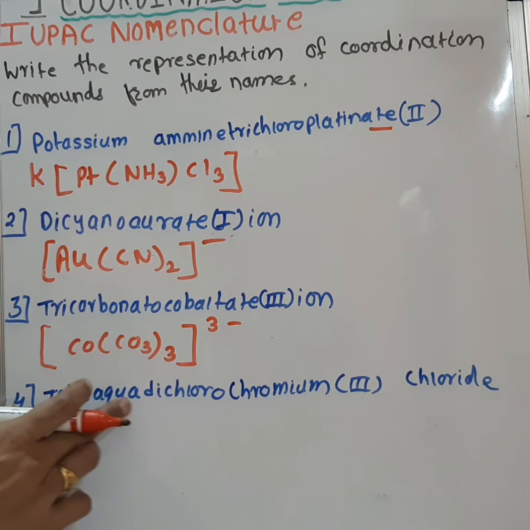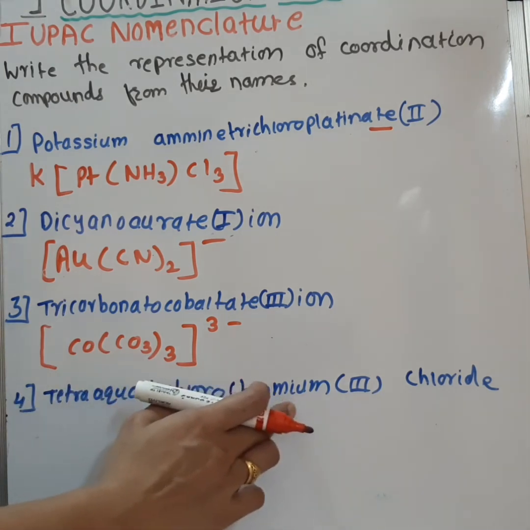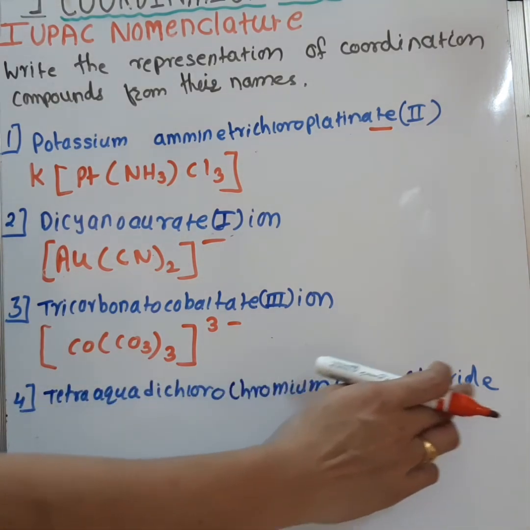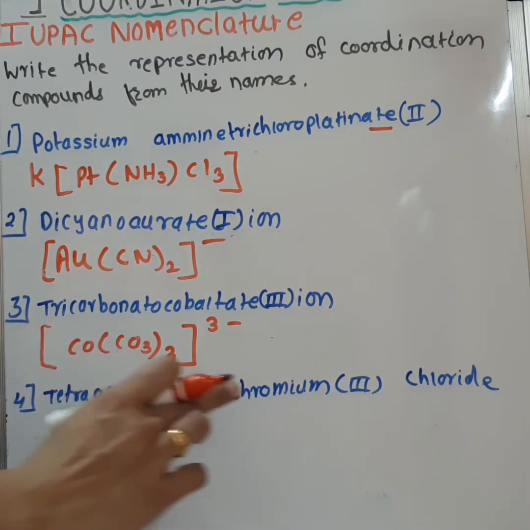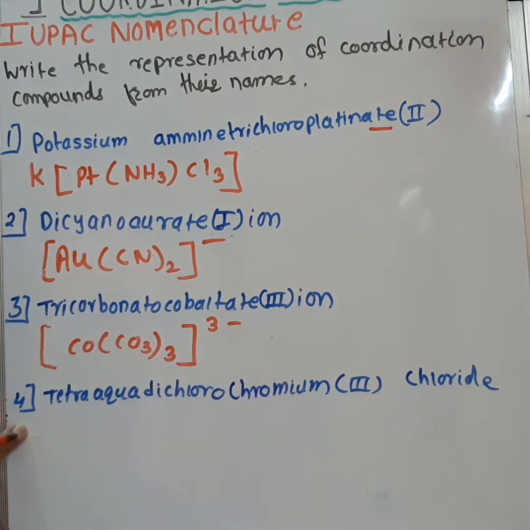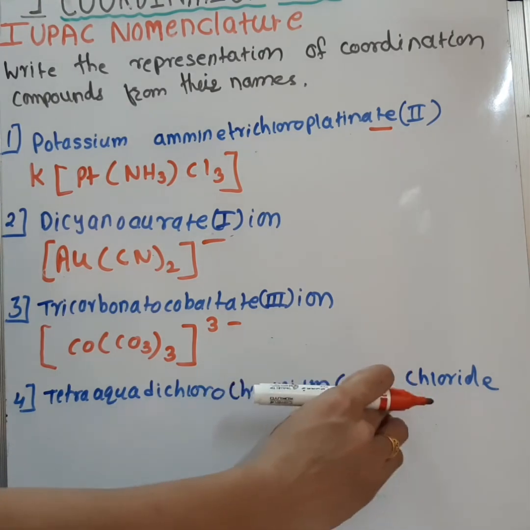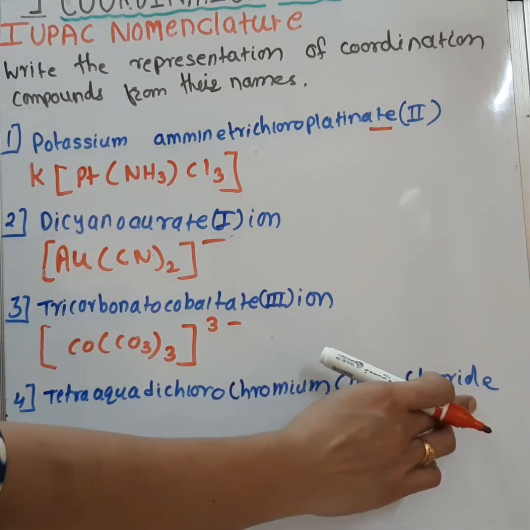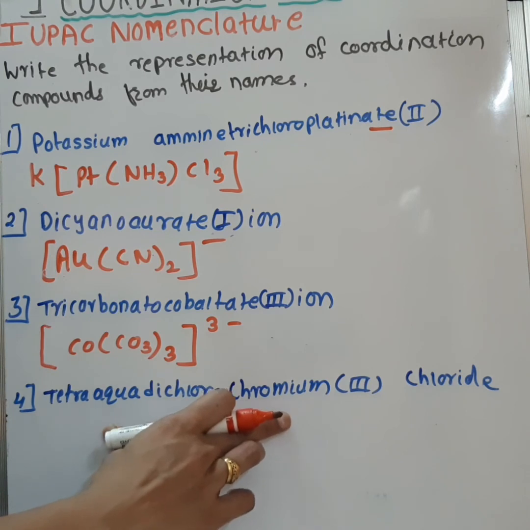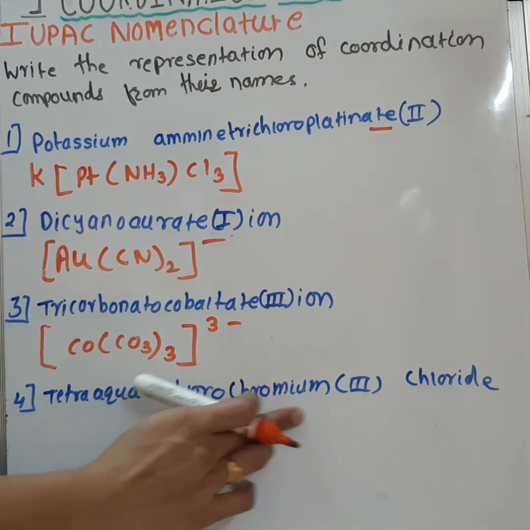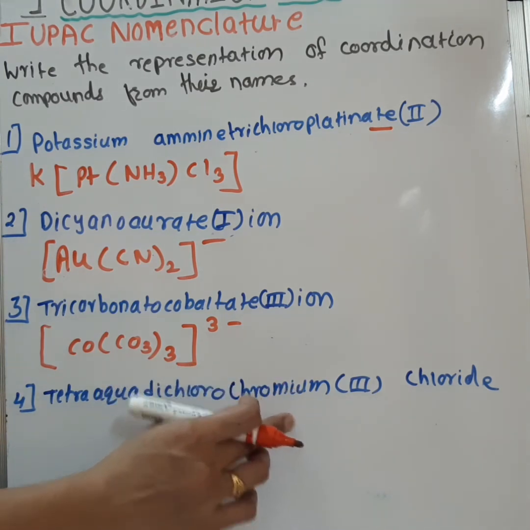Last one is tetra aqua dichlorochromium third space and then chloride. That means the name of the complex is here and space and then chloride. This is the anion and the complex is cationic because the name of the metal is as it is.